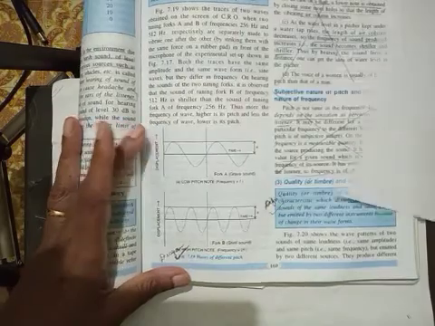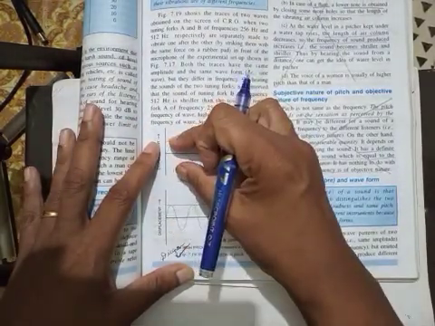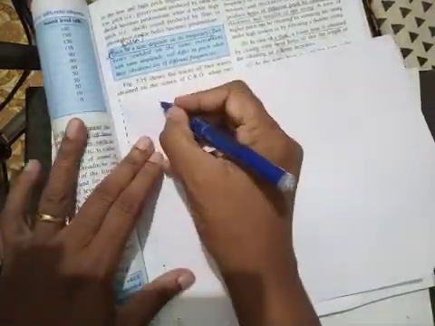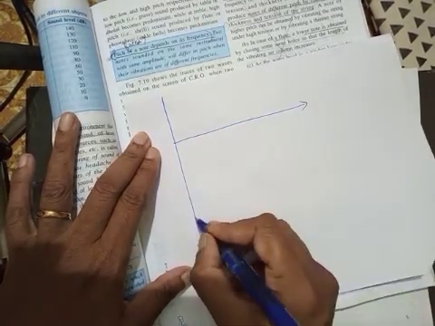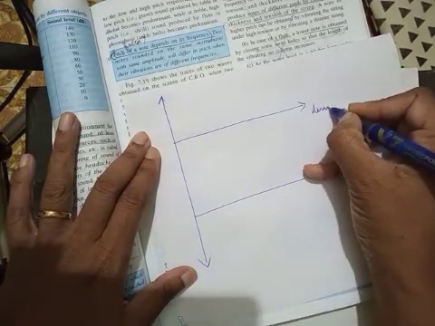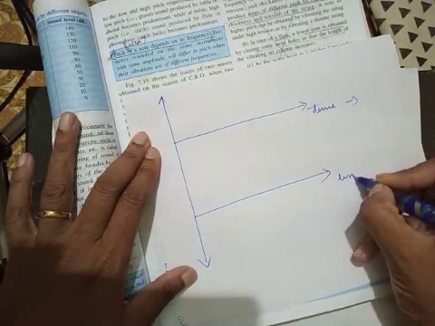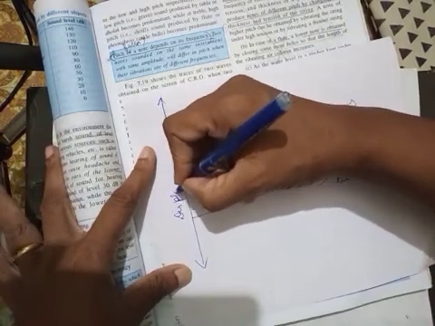Usually when you draw waves of different pitch, you have to keep the amplitude same and only the pitch has to be different. Now how will you draw that? Same way, you take two waves, time in the x-axis and displacement in the y-axis.